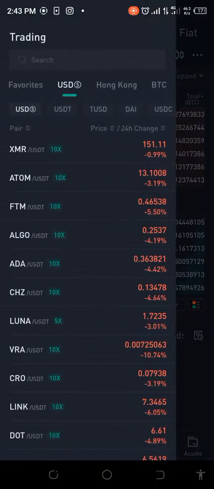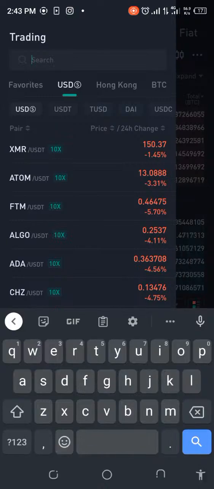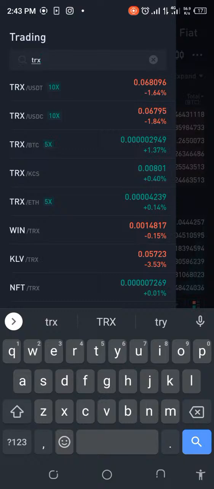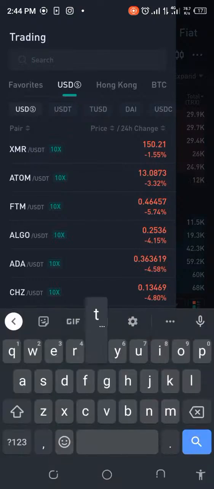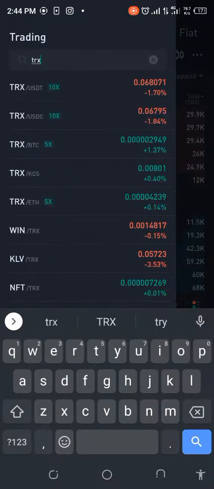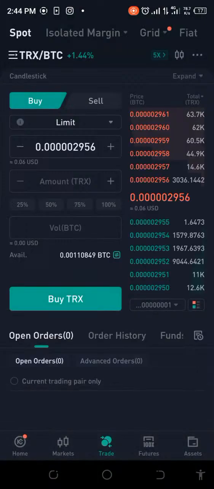Let me go back. I mean, these are the things that you have to really, really take care of, right? Because you don't want a case where you're selling it for so expensive. Because right now, I need to transfer this back. I need to take this back into Binance and get a profitable amount. No, I need TRX BTC. TRX BTC. Where's BTC? Okay, here it is.